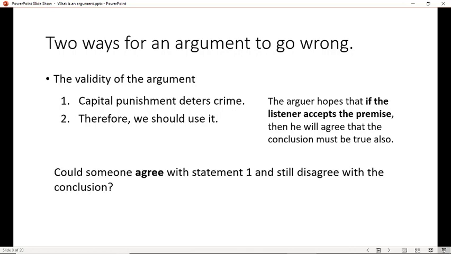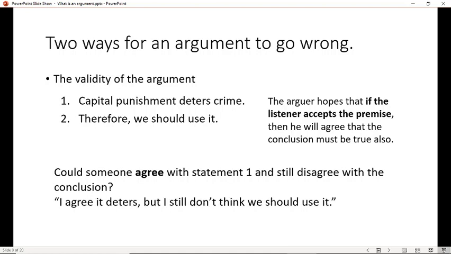So that's the question. Could someone actually agree with statement 1 and still disagree with the conclusion? Now, notice the difference between this and the last thing. The last thing we asked was, could somebody disagree with statement 1? Could they disagree with the assumption? Now we're asking, could they actually agree with the assumption and still disagree with the conclusion? In other words, could somebody say something like, oh, I agree it deters, but I still don't think we should use it? And that be logically okay.